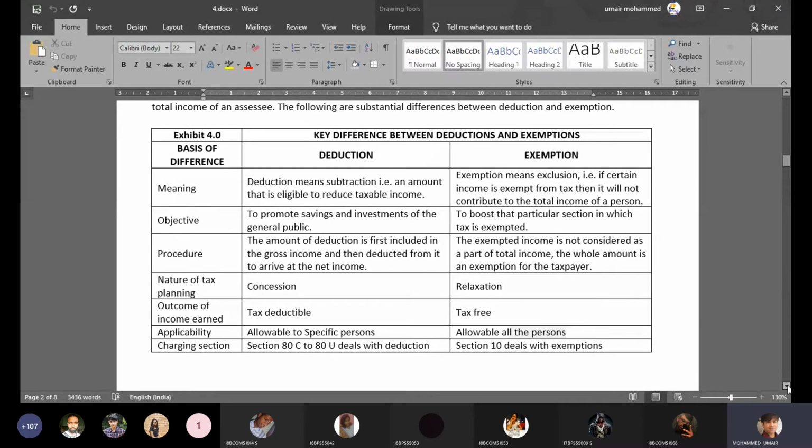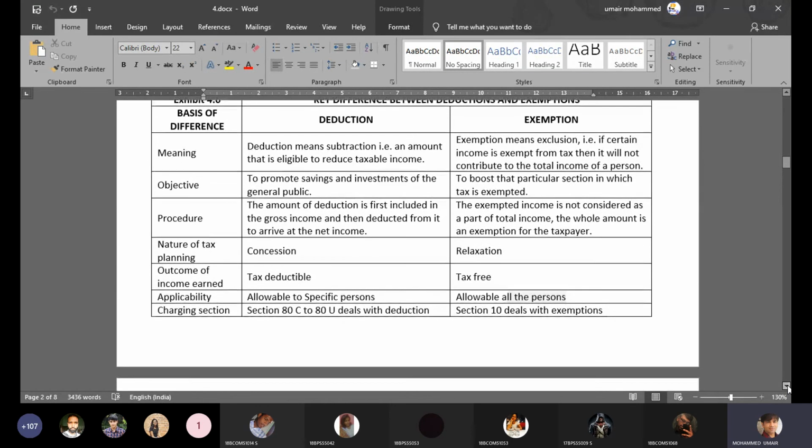Deductions are allowed to specific persons, whereas exemption is available for all category of persons. Now the charging sections, as I already mentioned to you, deductions are from section 80C to 80U. On the other hand, exemptions are specified under section 10. So these are some points which I wanted to communicate to you to help you understand the difference between deduction and exemption.